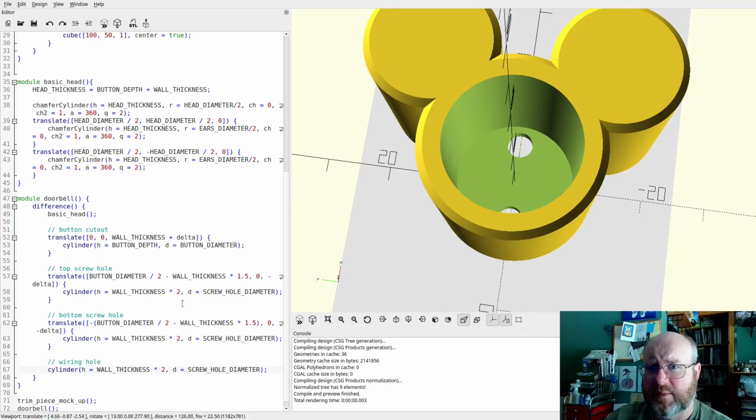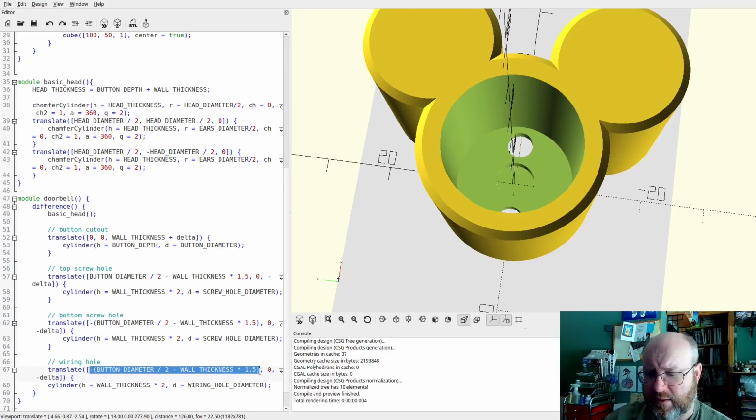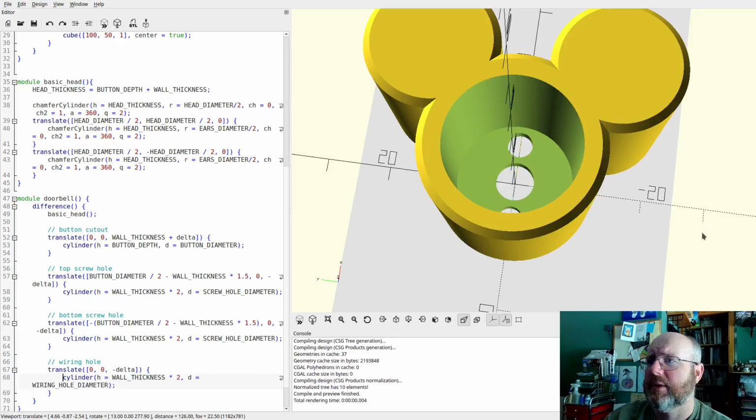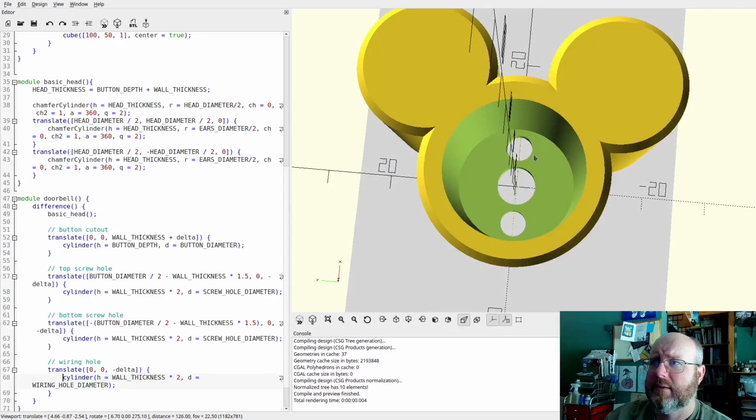I was going to say it should be able to be left at its default spot, but I need to translate it down by just the negative delta in order for it to get a clean punch. There we go. This is a little thin, but I don't think we'll have a problem. There should be enough meat there to hold it. If anybody wanted to, they could rip it off, but that's true of any plastic doorbell.